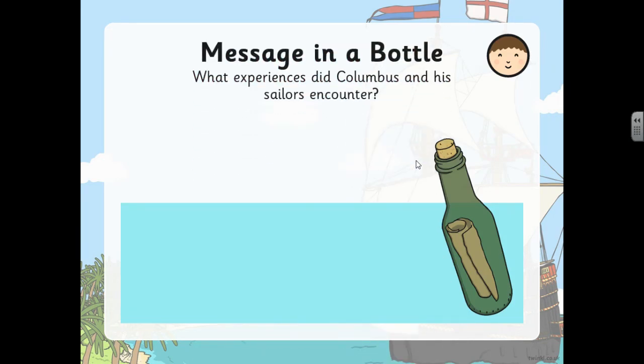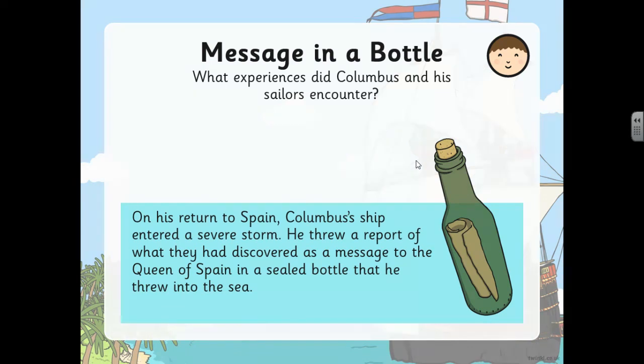Message in a bottle. What experiences did Columbus and his sailors encounter? On his return to Spain, Columbus's ship entered a severe storm. He threw a report of what they had discovered as a message to the Queen of Spain in a sealed bottle that he threw into the sea. What do you think he wrote in that message?